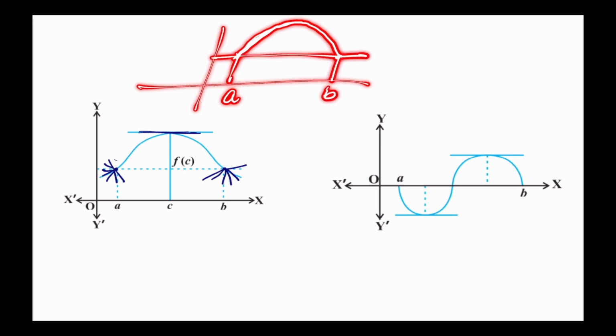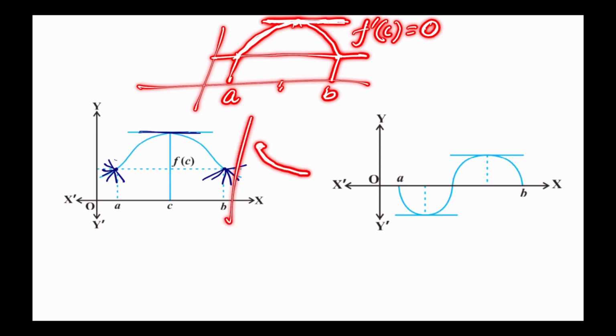The moment it is coming down, if I draw the slope, it will be a straight line parallel to the x-axis. And we know whenever the slope is parallel to the x-axis, the derivative there is 0. So at least one point we get straight away. You'll say, sir, what if I don't want to go up, I'll go down? Okay, go down. So you have a graph that is going down.